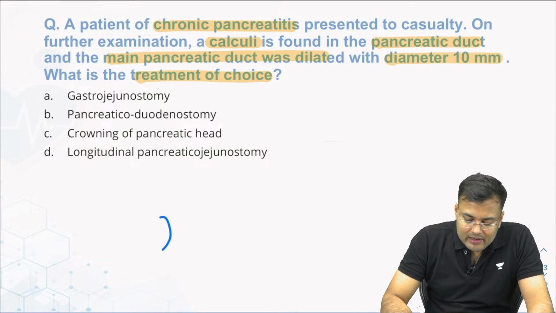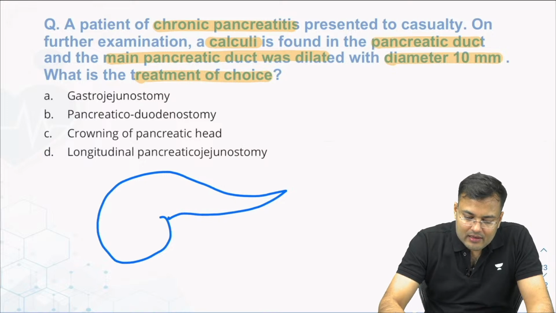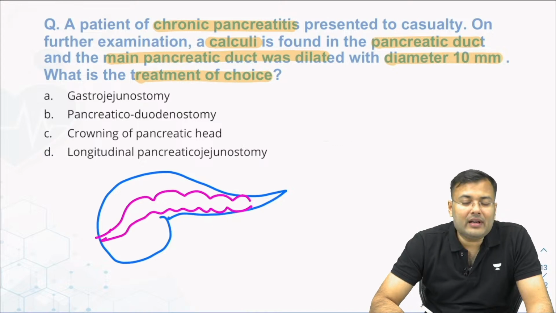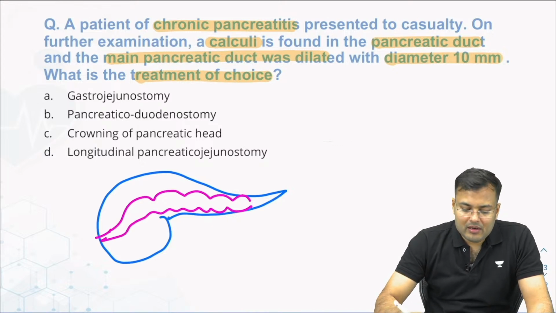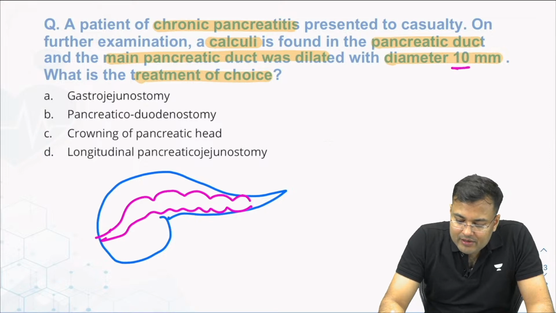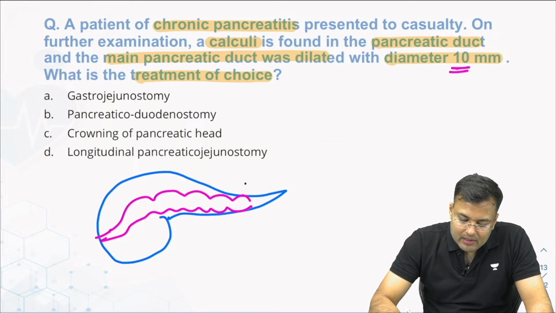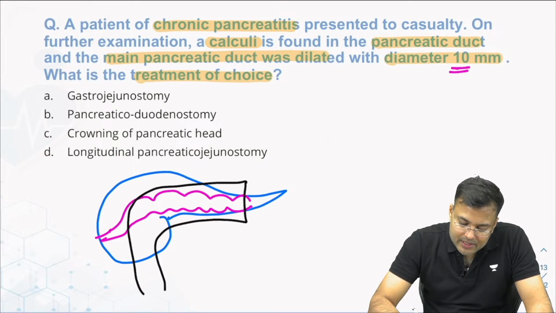What is this? It's a case of chronic pancreatitis. All of you know that in patients of chronic pancreatitis, the pancreatic duct is dilated. Clear? So here, the pancreatic duct diameter was 10 mm. It is dilated. So what is the preferred treatment? We can go for pancreaticojejunostomy. And what kind of?